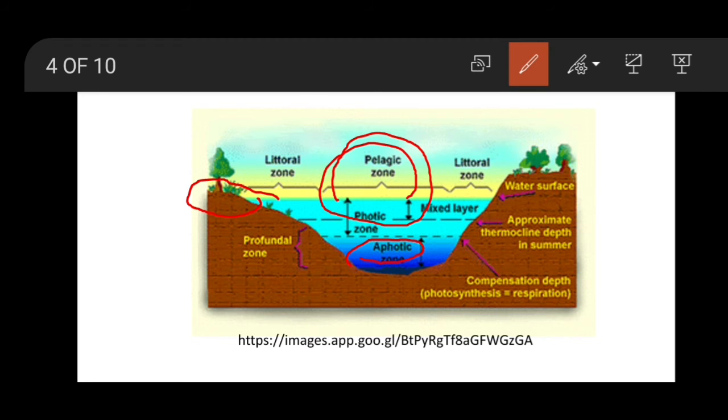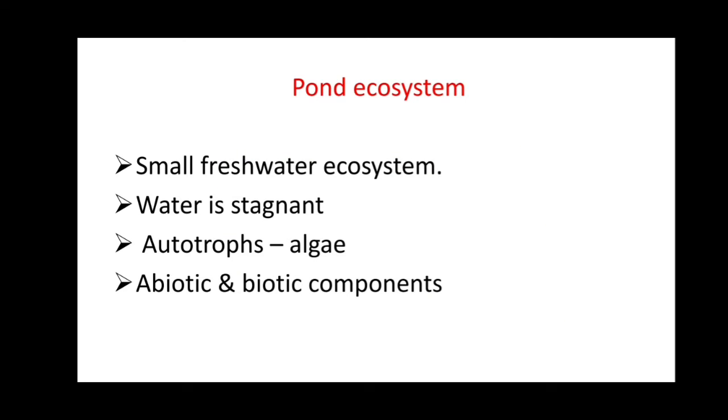Okay, the next thing we are going to study is the pond ecosystem. As we know, a pond is a stagnant ecosystem, a small water ecosystem where the water is stagnant. Stagnancy means the water stays in the same place or area and is not flowing. So stagnant water is standing water in a particular area.